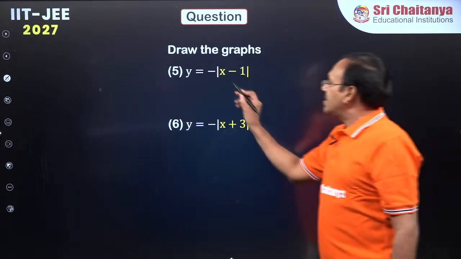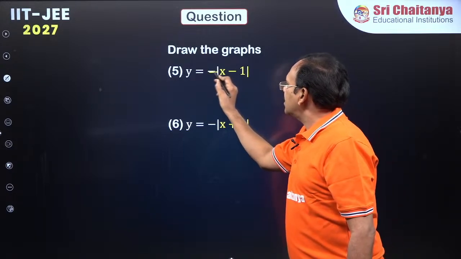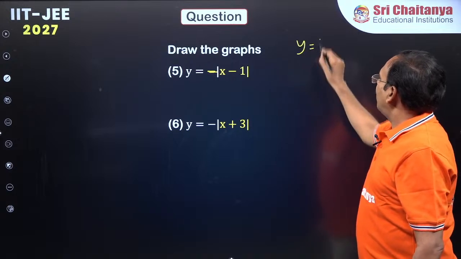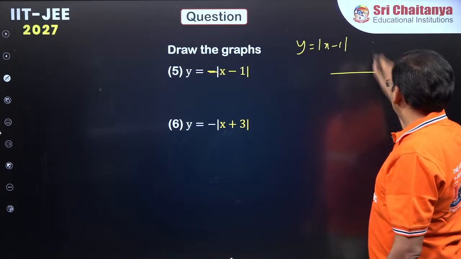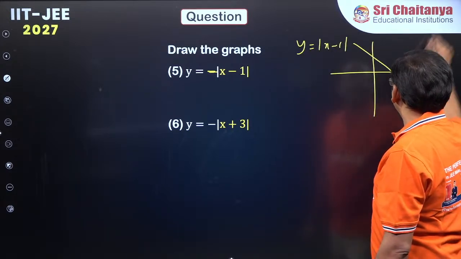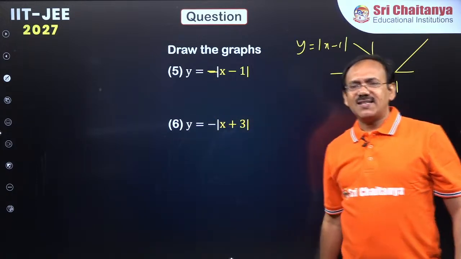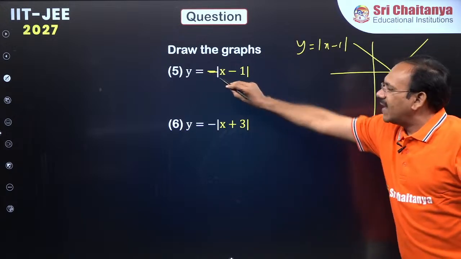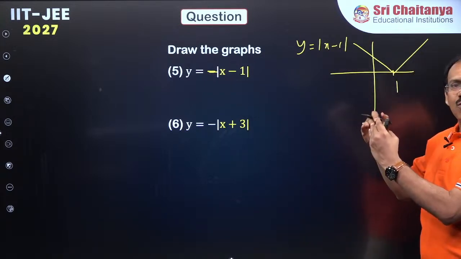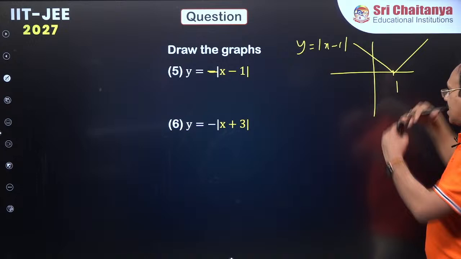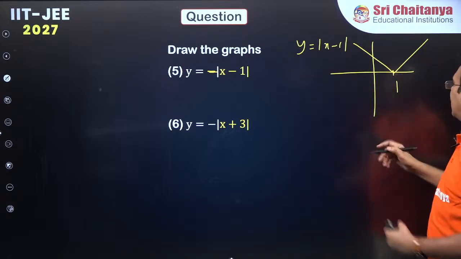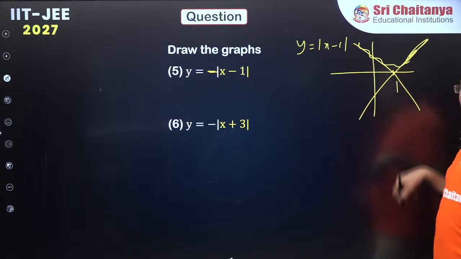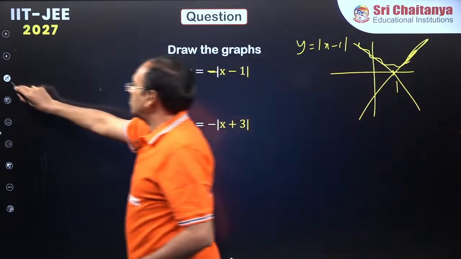Now y equals minus mod x minus 1. I know the graph of y equals mod x minus 1, at 1 V shape. Why this minus? This minus is irritating us, right? Don't get irritated. If minus is there, to the outputs you have to multiply with minus 1. That means all outputs must be taken negative. So the graph gets reverted like this.